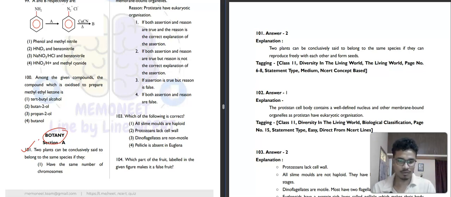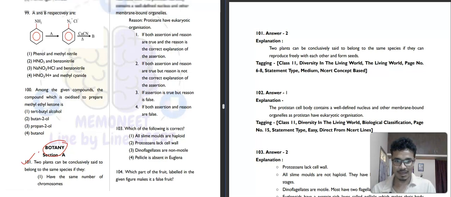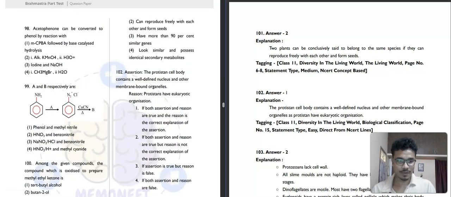Have the same number of chromosomes. Many organisms have different number of chromosomes, but they could not be called as species, but can reproduce freely with each other and form seeds. That is why we can say they are from the same species. So that's the correct answer.